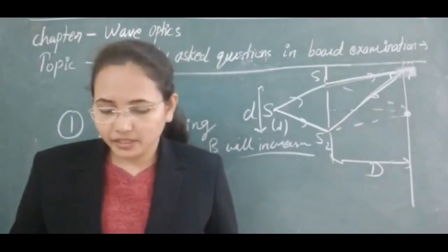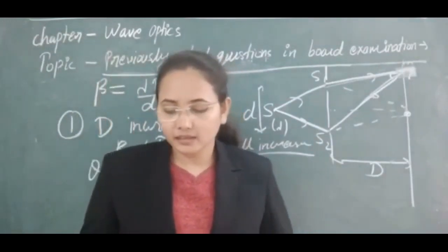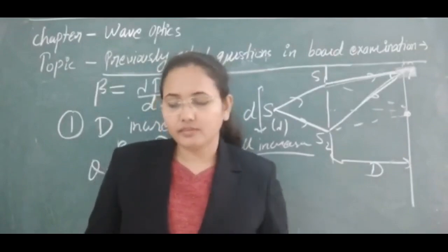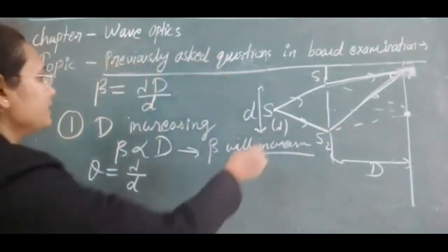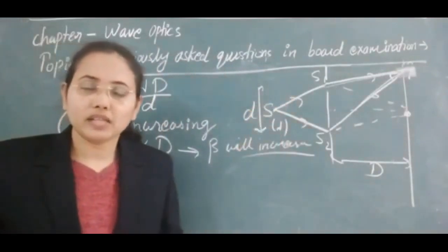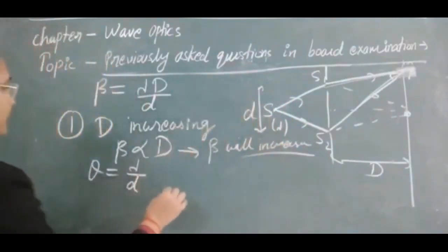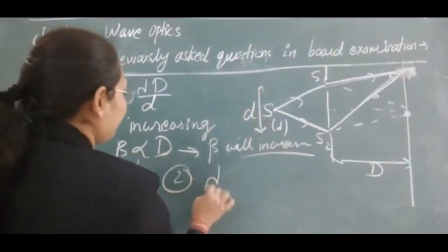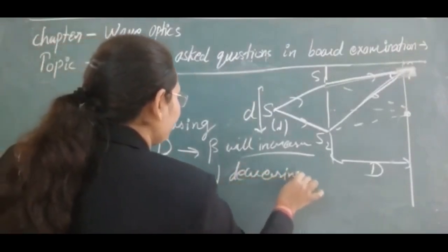The second question: the monochromatic source is replaced by another source of shorter wavelength. If we replace this monochromatic source by another with a shorter wavelength, then lambda is decreasing.